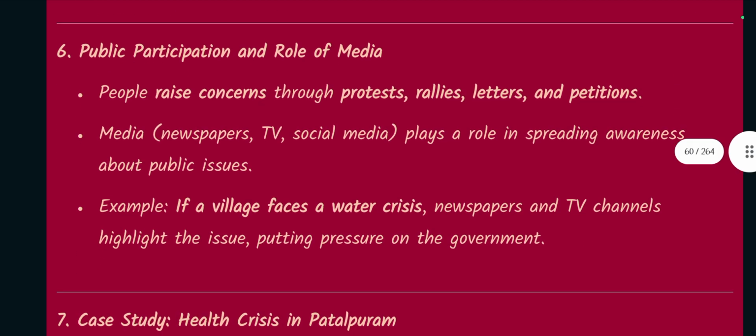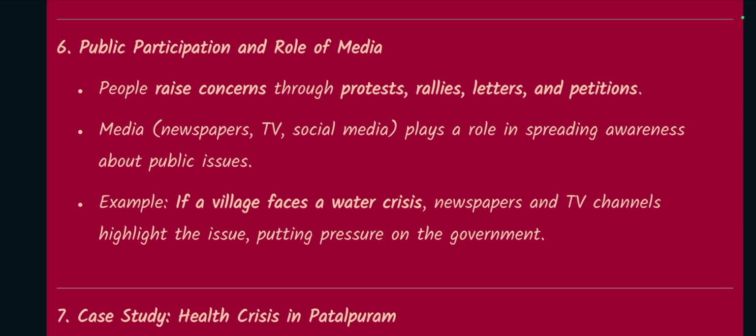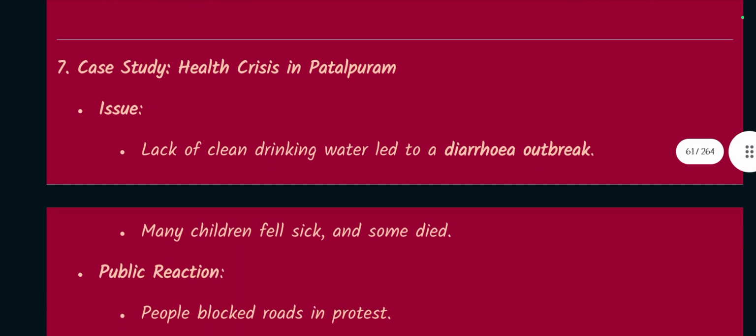Number 6. Public participation and role of media. People raise concerns through protests, rallies, letters, and petitions. Media, such as newspapers, TV, and social media, plays a role in spreading awareness about public issues. For example, if a village faces a water crisis, newspapers and TV channels highlight the issue, putting pressure on the government.